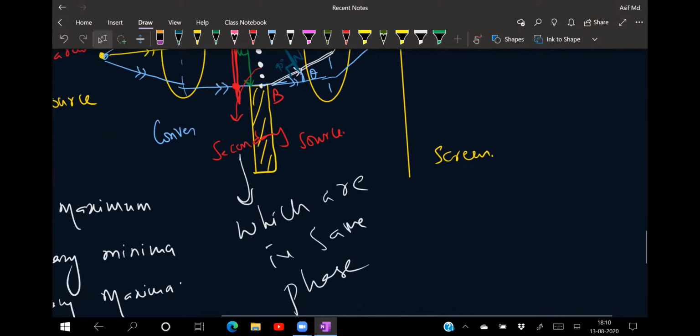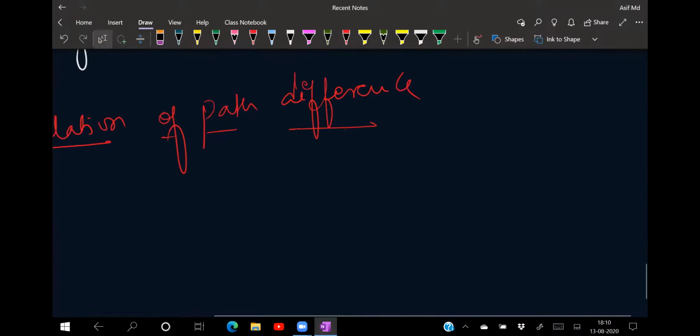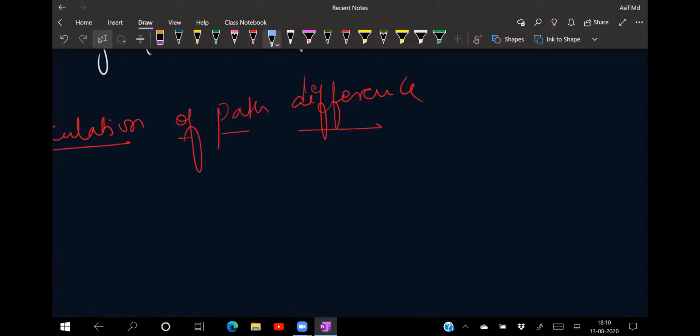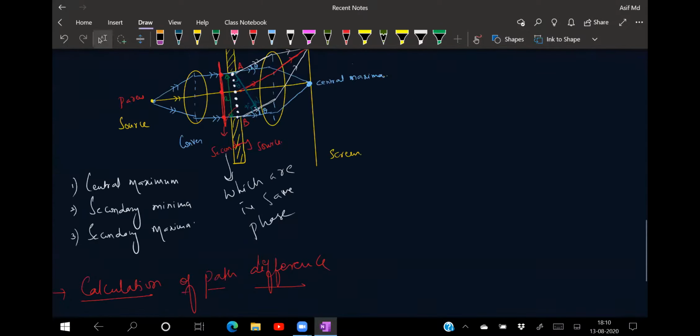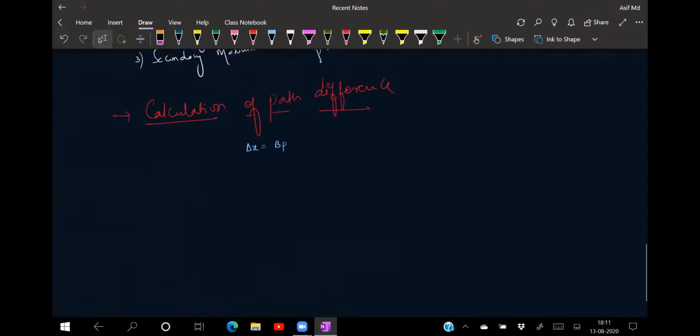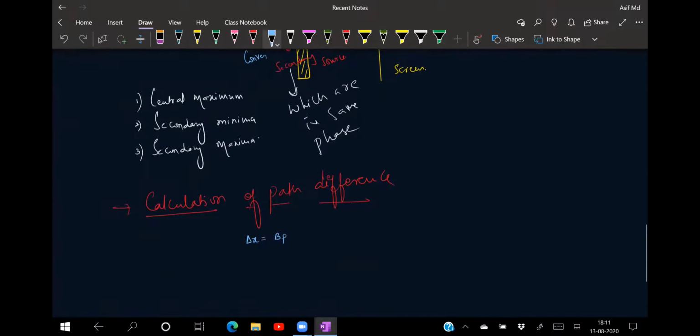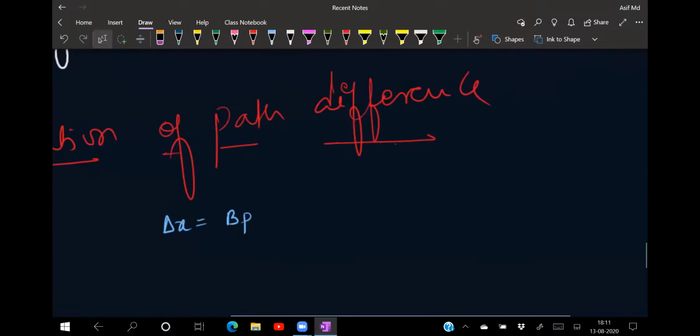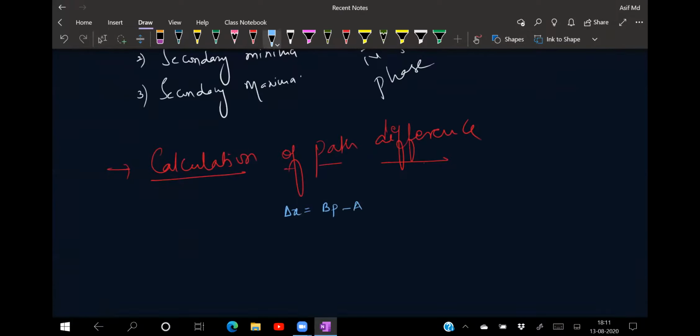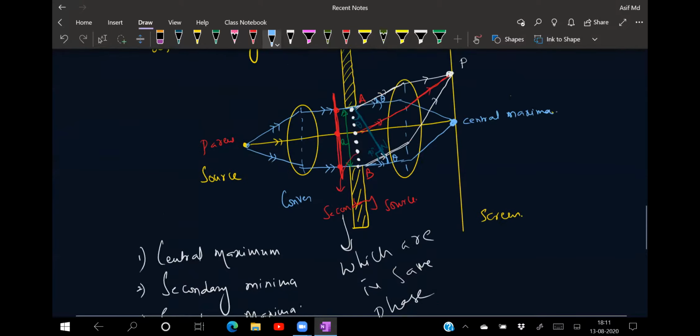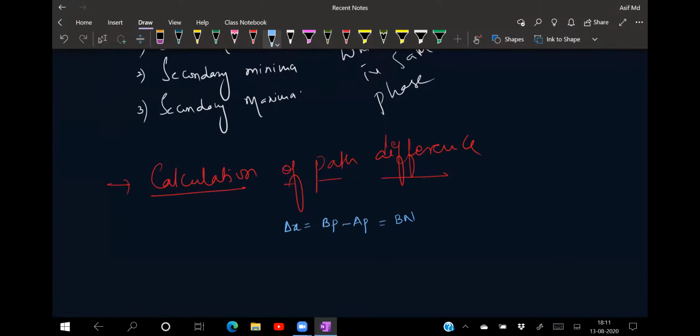Now see from the figure, for the given condition, path difference delta x will be equal to BP minus AP. So BP minus AP will give me BN. That BN will be equal to AB into sine theta.